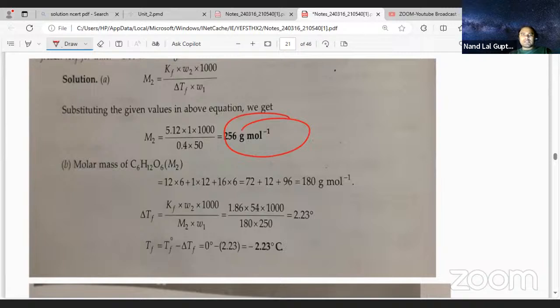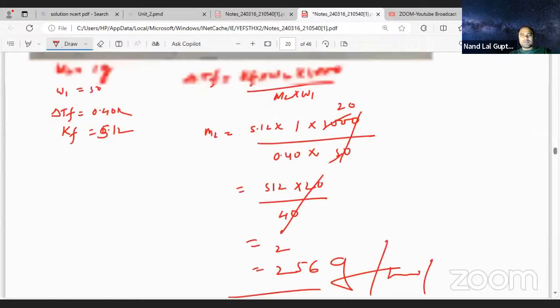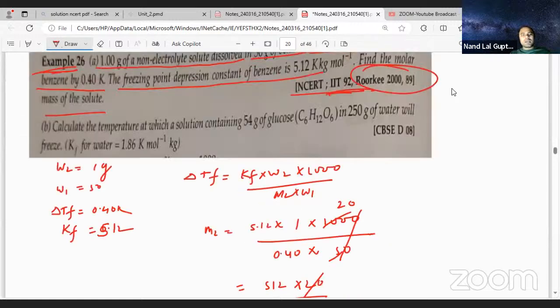The second part is also quite important. Let us do the second part. You may find difficulty. Calculate the temperature at which the solution containing 54 gram glucose in 50 gram water will freeze. So freezing point they are asking. Freezing point of what? Freezing point of the solution, TFS, they are asking here in this question. Can you understand this question?